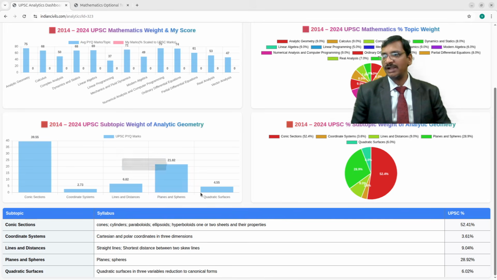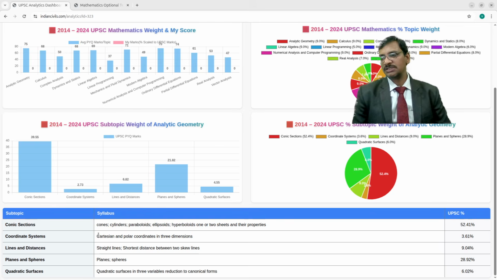So I have divided the analytic geometry into 5 different topics, that is conic sections, coordinate systems, lines and distances, planes and spheres, and quadratic surfaces. Like this, I have divided into subparts, and each subpart is associated with the UPSC syllabus. The UPSC syllabus under conic sections is cones, cylinders, paraboloids, ellipsoids, hyperboloids of one or two sheets and their properties. And this is the portion of the syllabus classified as conic sections.